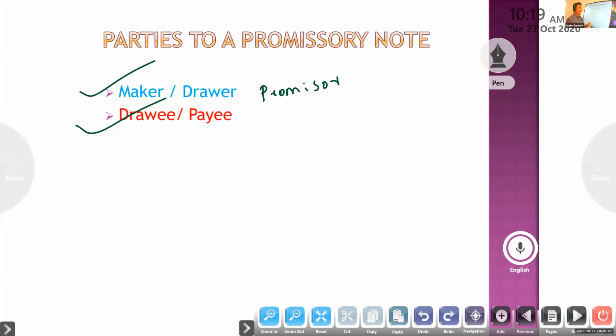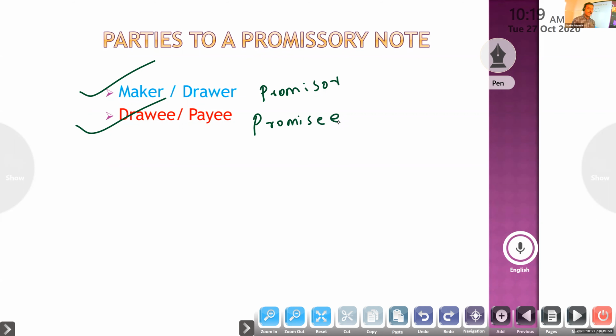The person in whose favor the promissory note is drawn is called drawee or payee. So he is the creditor and is also called promisee.